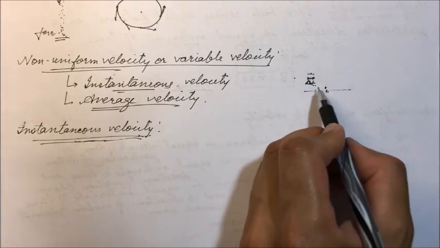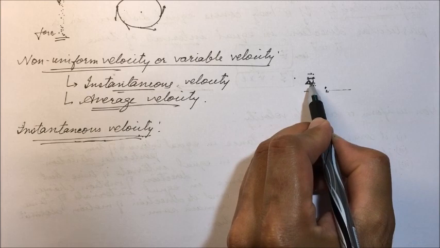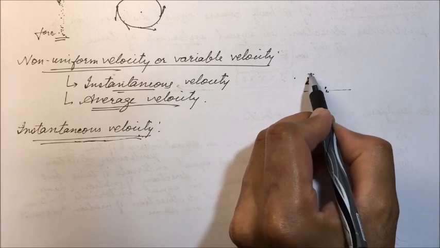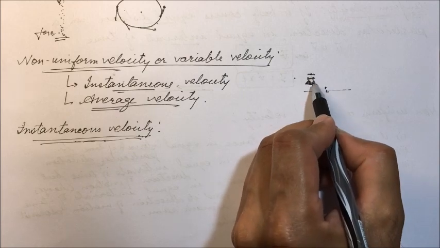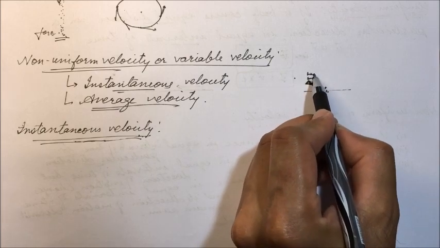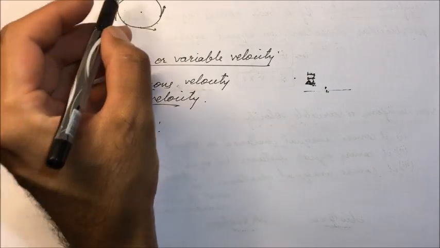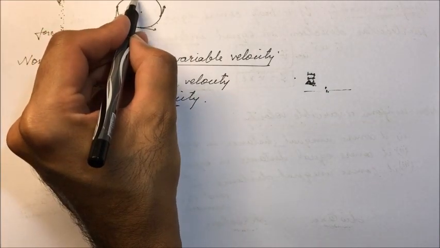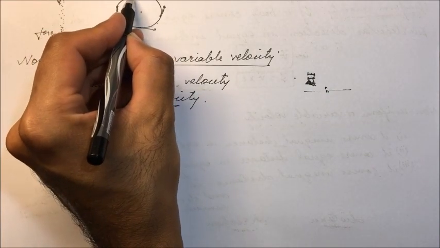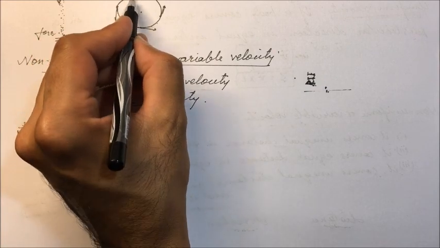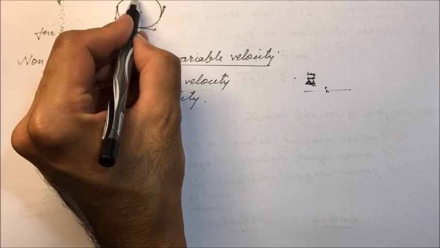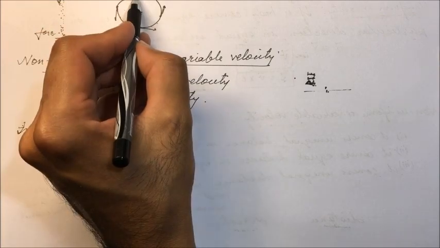Here, as we take a very small time interval, we can neglect the change in direction, because in a very short interval of time the direction doesn't change. We can neglect that change in direction. And in the very short interval of time, we calculate the distance traveled.